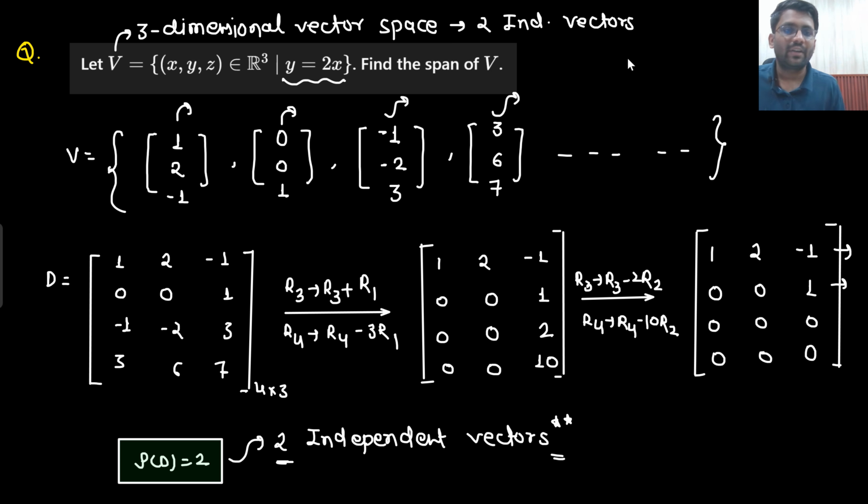Why? Because the effective number of dimensions it has is only 2, and infinitely many vectors would be there, but I will get a maximum of 2 independent vectors only. So what will my span be? Span will be only 2D. Is that clear to you or not?